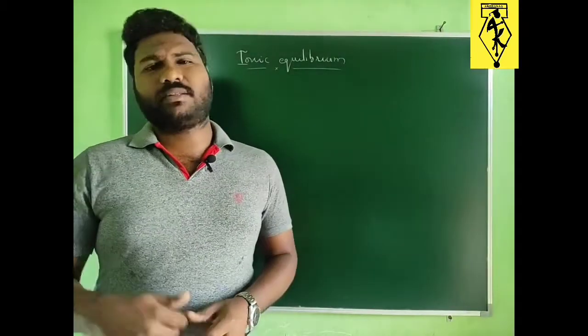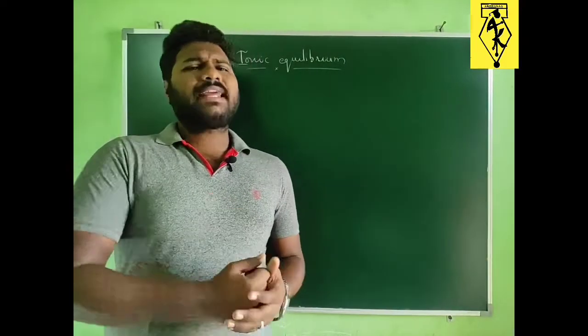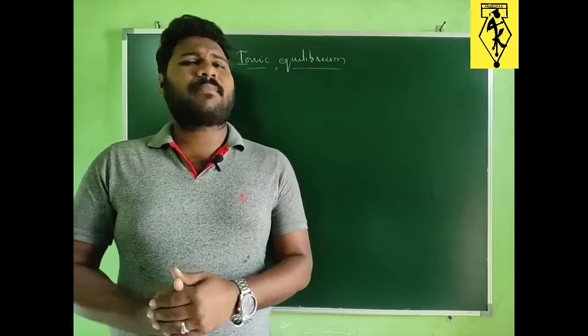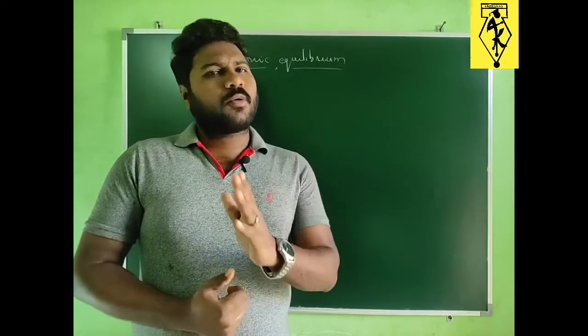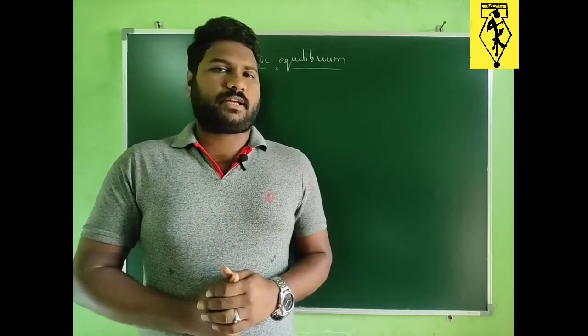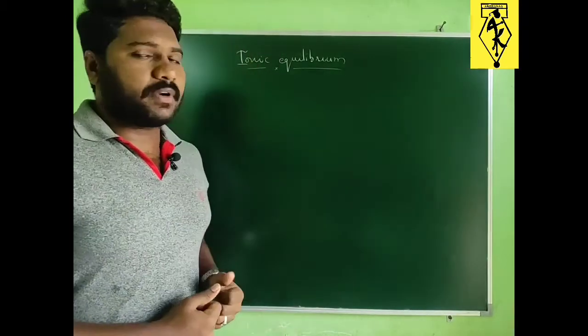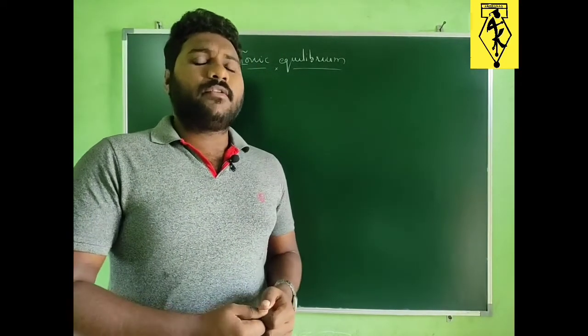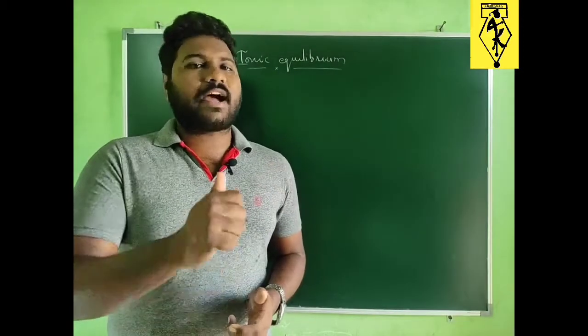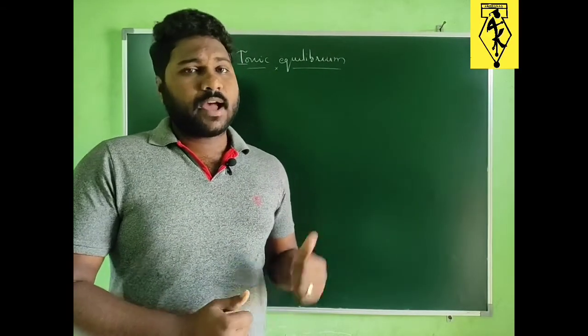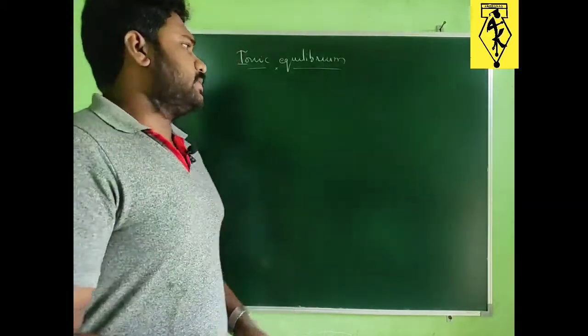Let's discuss what is meant by ionic equilibrium. Ionic equilibrium is the equilibrium which is established between an electrolyte compound and the ions of the electrolyte. So we are taking one electrolyte compound, and if equilibrium is established between its ions, then it is called ionic equilibrium. We'll discuss an example.